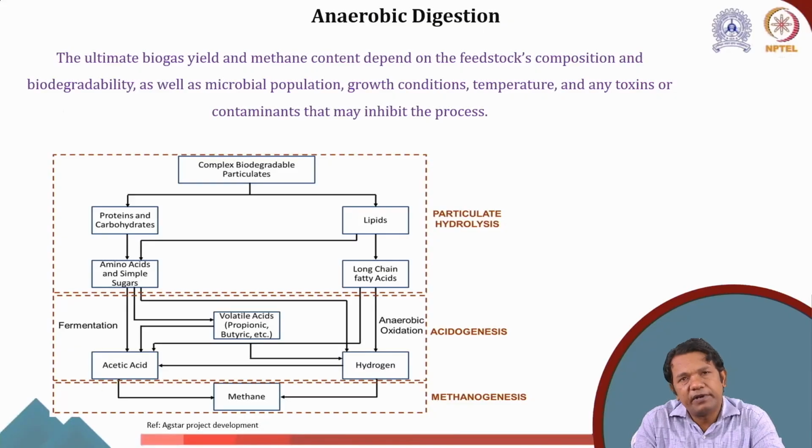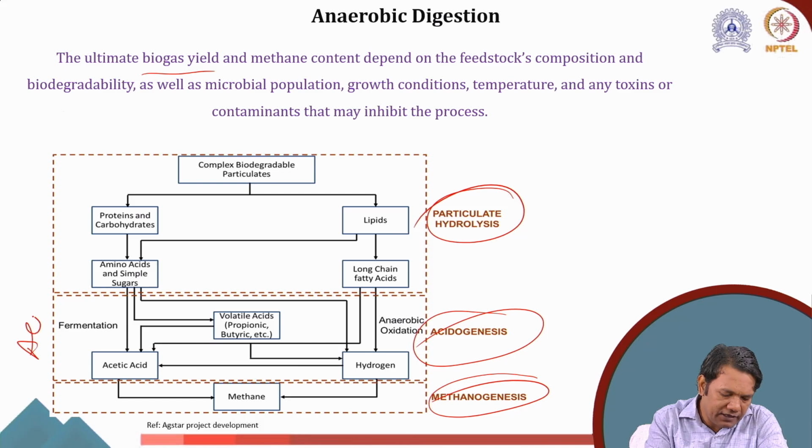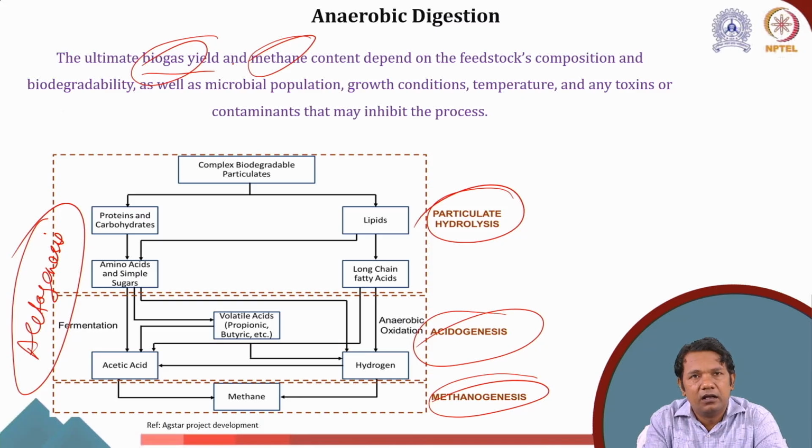If you remember, in the previous class we were discussing the multi-step biogas production process: hydrolysis, acidogenesis, acetogenesis and methanogenesis. Eventually we concluded that the biogas yield and the methane content do not depend just on these microbes, but as a whole depend on a lot of parameters.